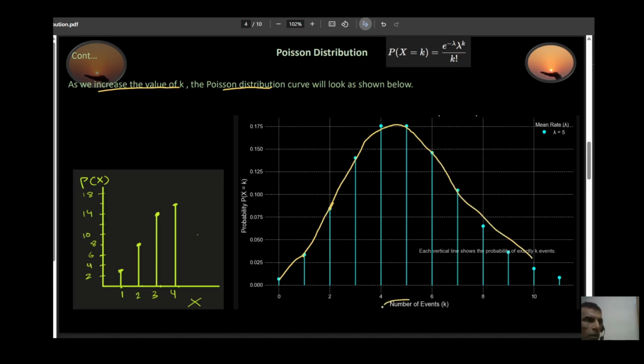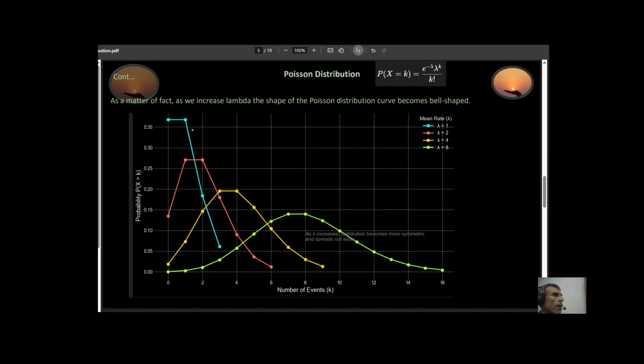So this is the number of events. In this case, this is the number of customers arriving in the next 1 hour, and you can see the shape of this curve. It's almost like a bell-shaped curve, not exactly, but kind of following that curve. Now here I'm increasing my lambda. Here my lambda equals 1, here my lambda equals 2, here my lambda equals 3, and here my lambda equals 4. You can see that as your lambda is increasing, your curve is almost taking the shape of a bell curve. So this is one of the characteristics of your Poisson distribution.